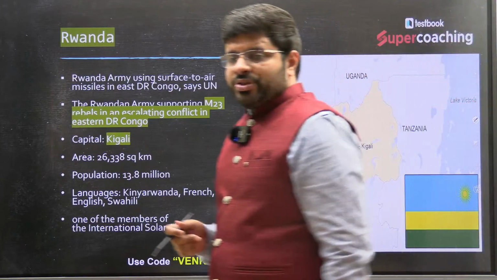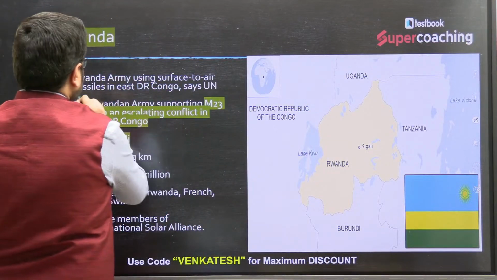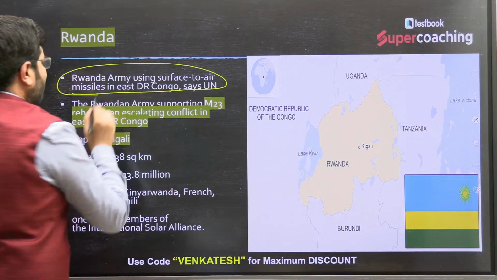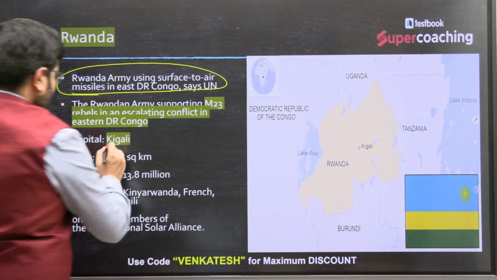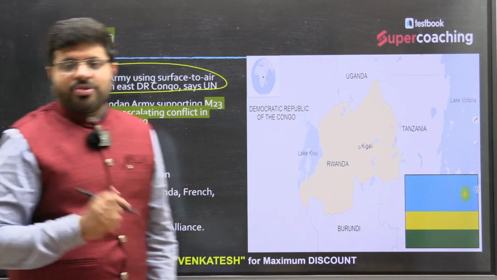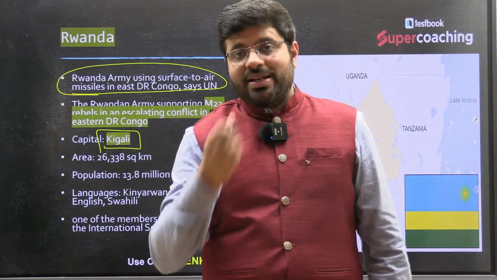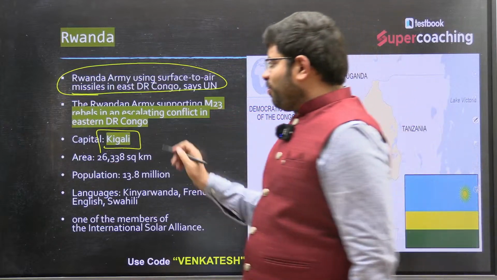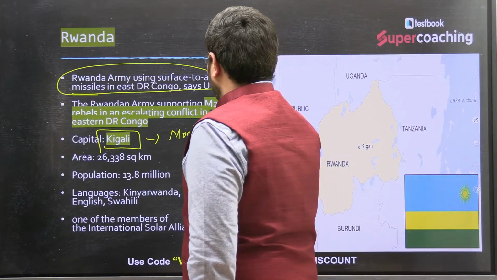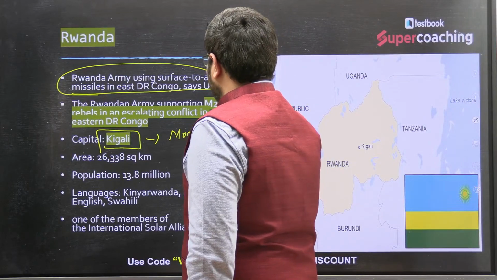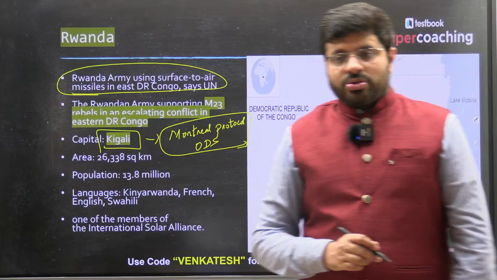Right. Now if you see it, Rwanda, we are not bothered about this as such. They may ask you about the conflict. You can see Rwanda's capital, Kigali. By the way, some of you should know about the Kigali Agreement. Kigali is associated with which agreement here? It is an agreement associated with the Montreal Protocol, right? The Kigali Agreement is associated with the Montreal Protocol for ozone depleting substances.